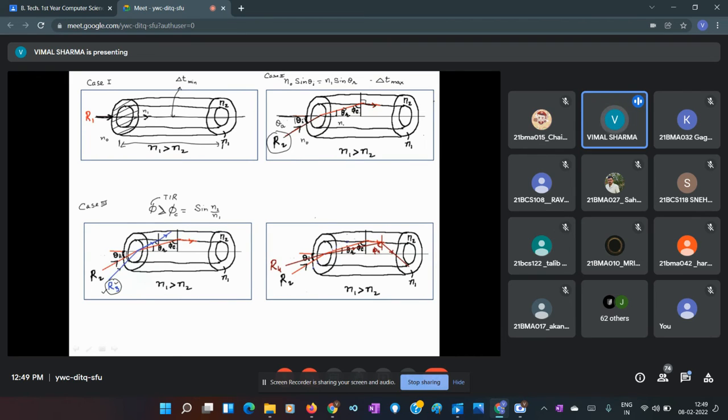Then we have the fourth case, case 4, when we make light incident. This is my ray 4 now. Ray 2 is the same, incident at an angle equal to the acceptance angle. If any ray makes an angle less than the acceptance angle, this R4 is making an angle less than the acceptance angle, then you can see that it strikes the core cladding interface at an angle greater than the critical angle. As phi is greater than the critical angle, total internal reflection happens, and then it propagates through the optical fiber.